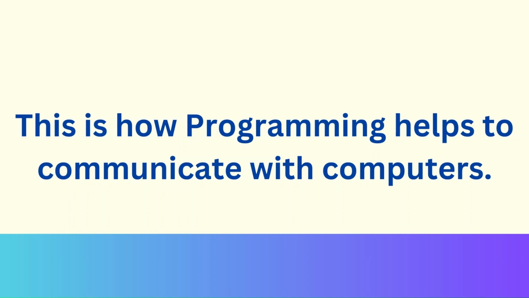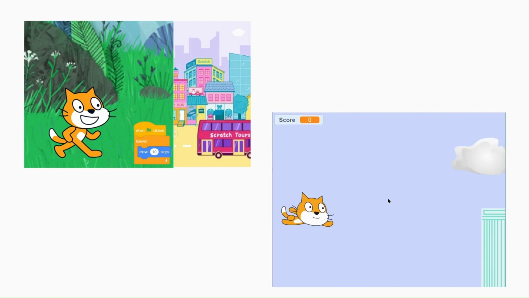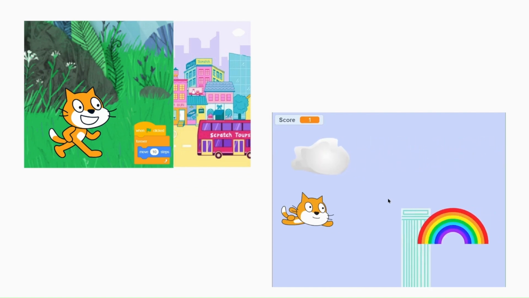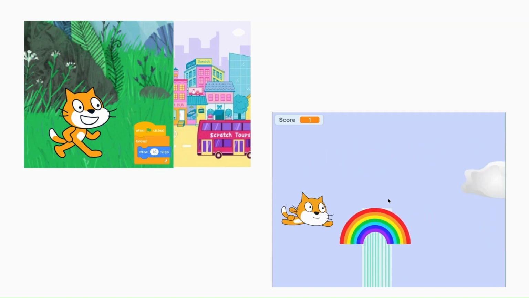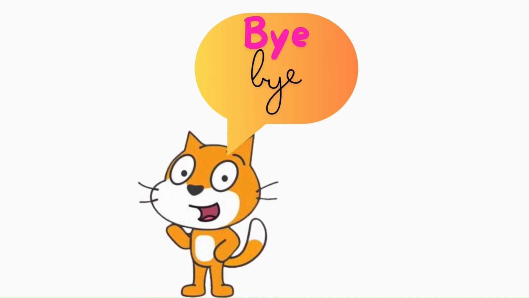In upcoming videos, we are going to see how we can create these game stories, as shown in the picture and the video playing. Scratchy is flying, and it is an interactive story. Now what do you think Scratchy is here for? It is here to say bye bye to you.